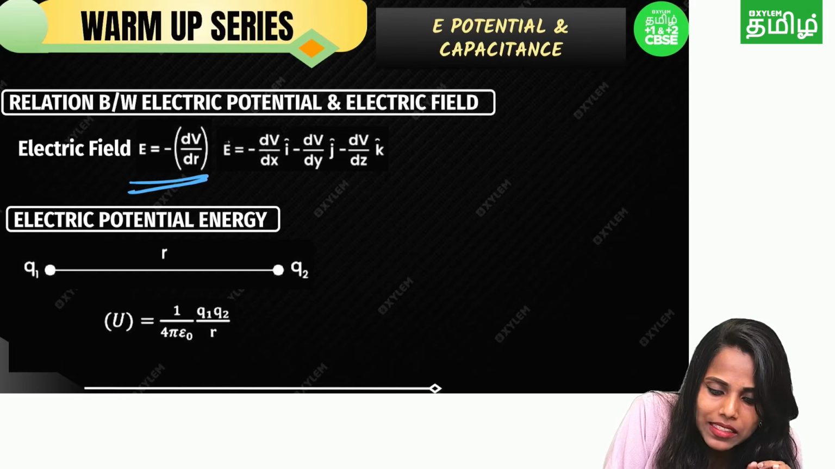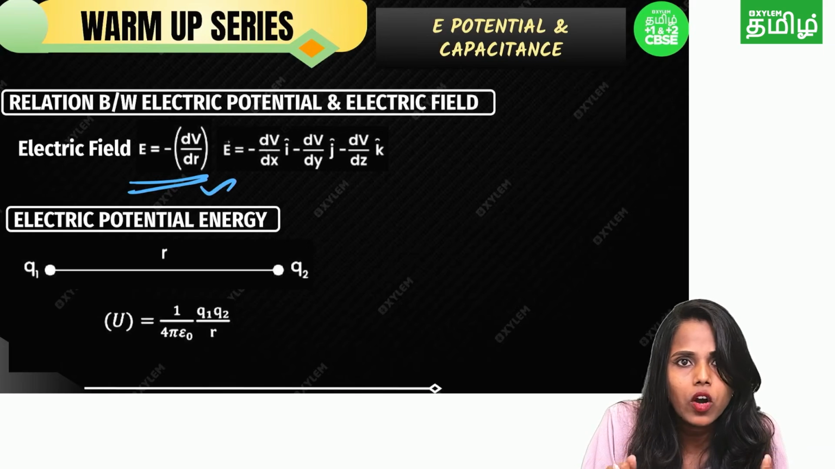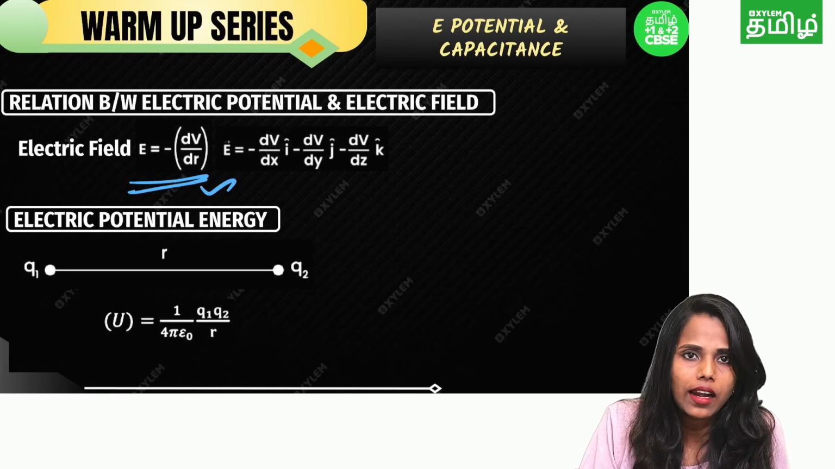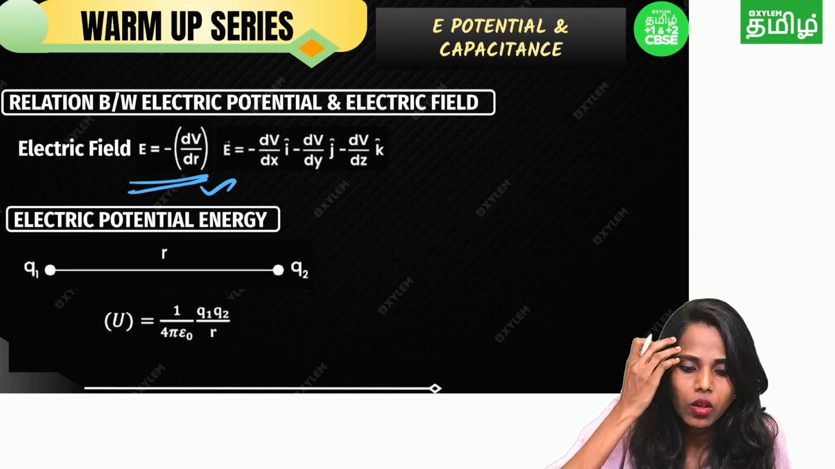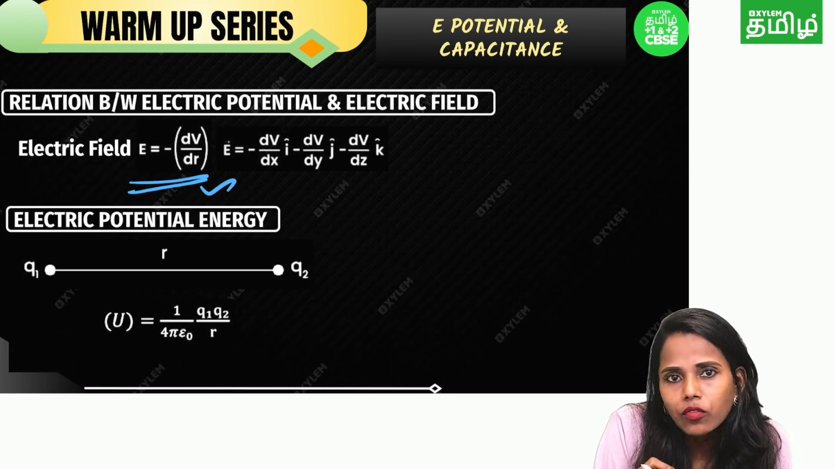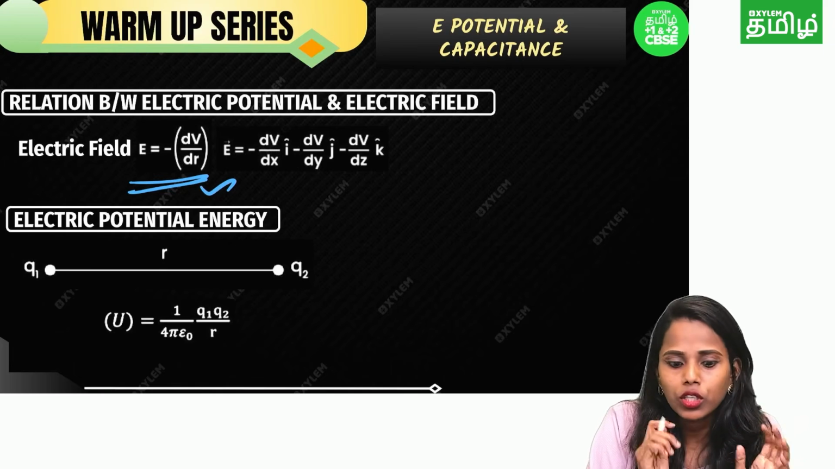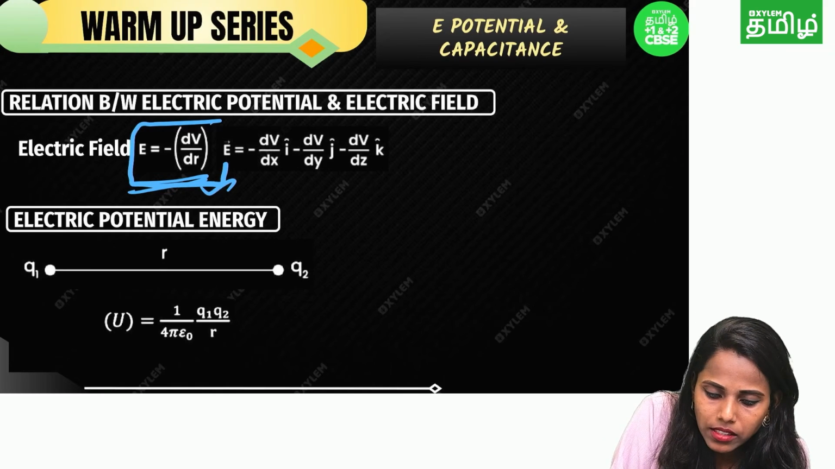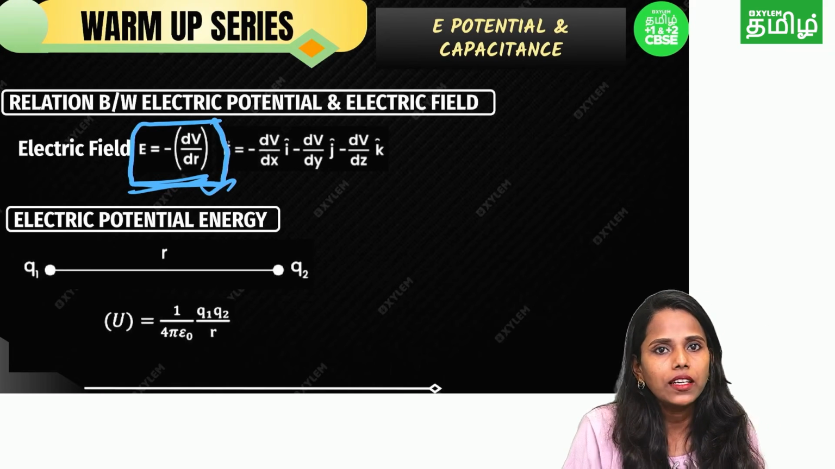So what is this minus dV by dr? We have learned. It is a warm-up series only, so I am telling everything directly. Got it? You got my point? Okay, listen. Electric field is the negative gradient of voltage, or negative gradient of potential, you can say. So the formula is E is equal to minus dV by dr.